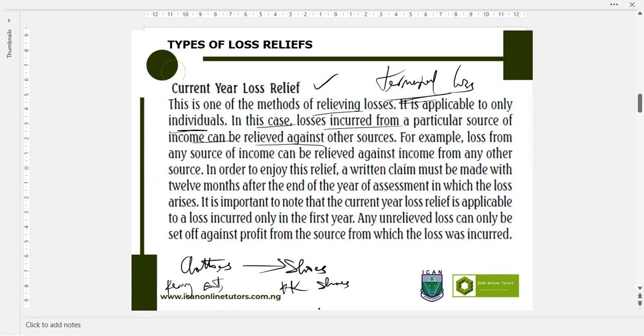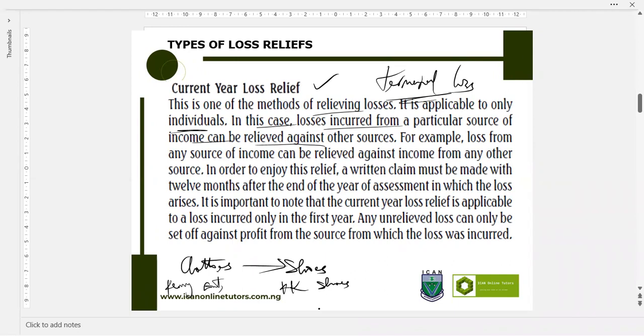But where you are thinking of carrying forward the losses, it means that you cannot relieve the losses incurred in the clothes business against the profits from the shoe business. You can only relieve the losses from the clothes business against the profit from the shoe business if you are doing it in the current year, that is the year you incur that loss. Do you understand?